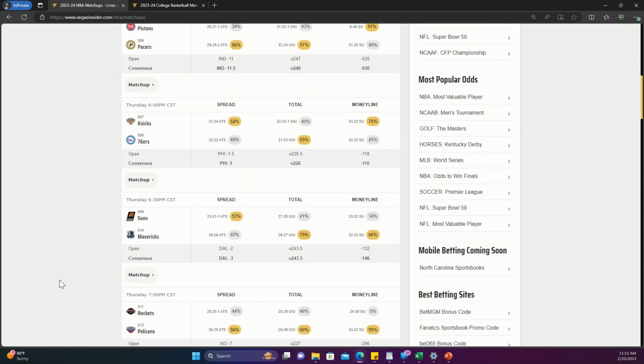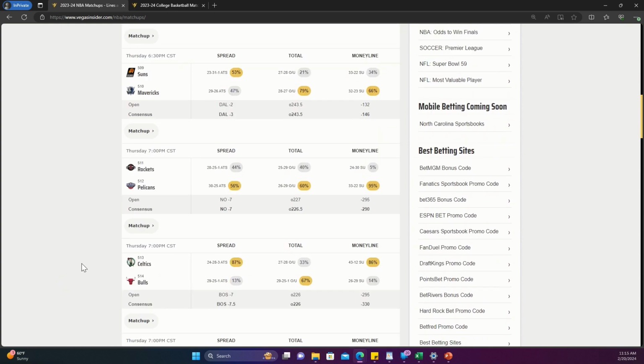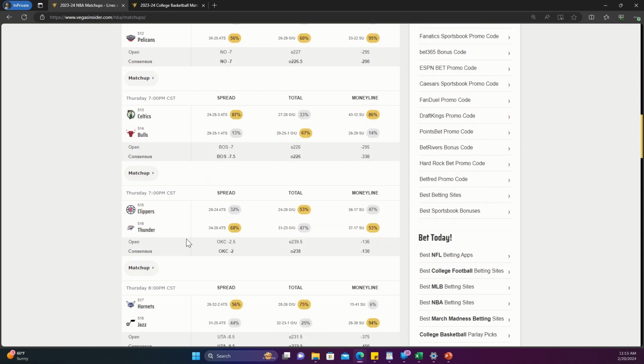The next game, so this one doesn't count for it, but we have Clippers Thunder, where again, it's sort of close to a 50-50 split right here, but the opening line was 239.5. The majority of the public clicks went towards the over, and then the line moved down to 238. So if people were already clicking on the over at 239.5, then at 238 they're going to be like, wait, this is a steal. Let me jump all over this, and that's what they want you to do. So for this game, I would go with the under.